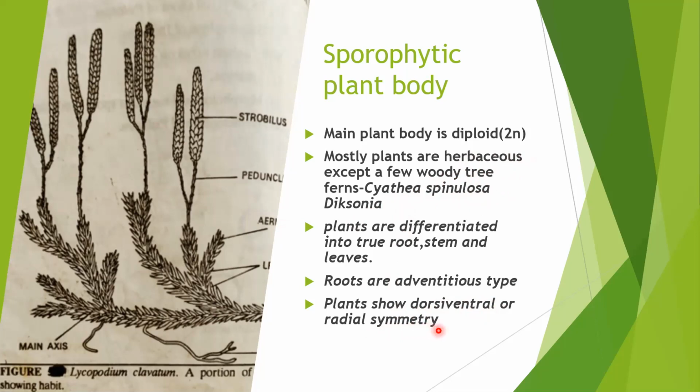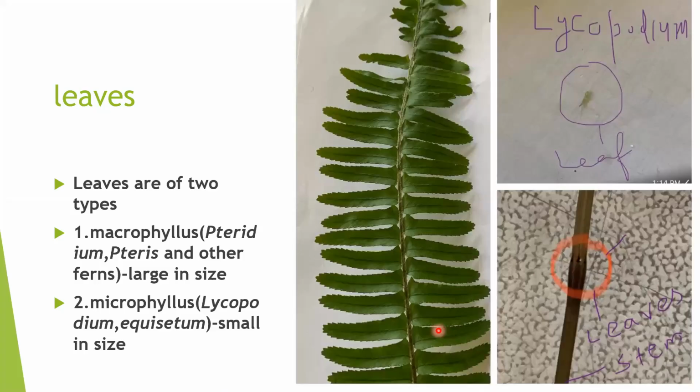So the main plant body in Pteridophyta is the sporophyte, which reproduces by the formation of spores and is diploid in genetic constitution. This is truly differentiated into root, stem, and leaves. The leaves of the plants may be bigger in size or smaller in size. When they are bigger, they are called macrophyllous. When they are smaller, they are called microphyllous. Macrophyllous leaves are found in Pteridium, Pteris, and some other ferns, and smaller leaves are found in Lycopodium and Equisetum.